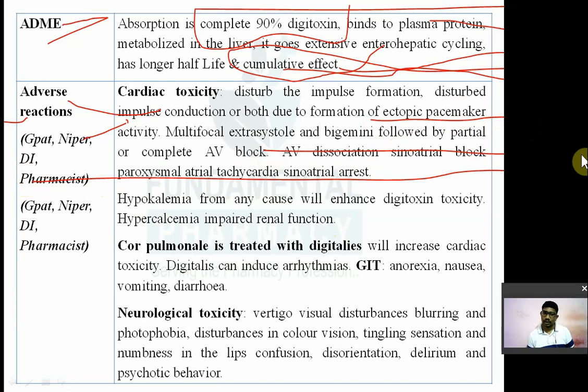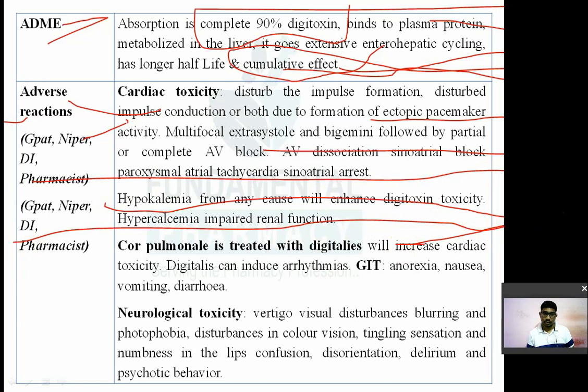Okay. Remember hypokalemia. Hypokalemia means decreased concentration of potassium in the body. Hypokalemia from any cause will enhance the digoxin toxicity. अगर आपके बॉडी में पोटेशियम लेवल कम है, that can increase the toxicity of your digoxin. Remember the cardiac toxicity क्या है? ये प्रोड्यूस करेगा arrhythmia. Then again, calcium is again an adverse effect. It increases the cardiac toxicity of digitalis. Digitalis can induce arrhythmia. On GIT, it will produce anorexia, nausea, vomiting.